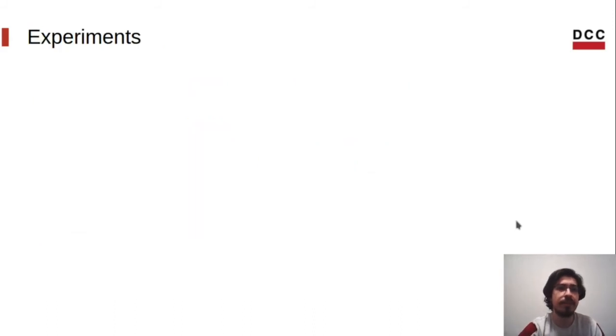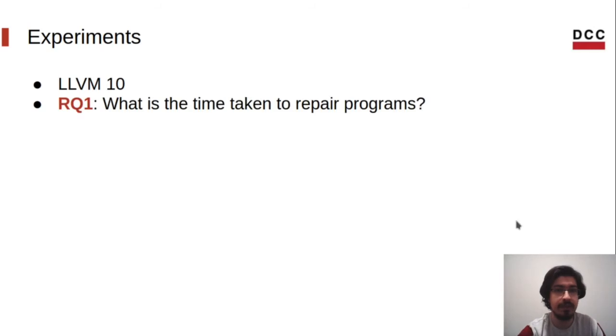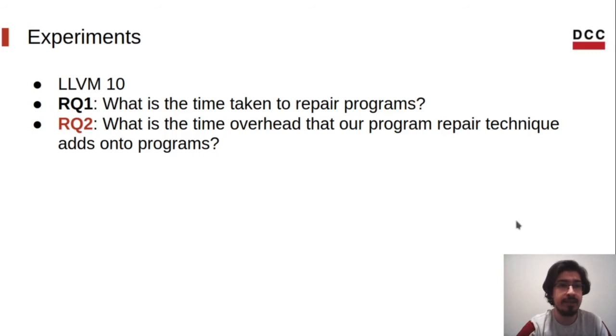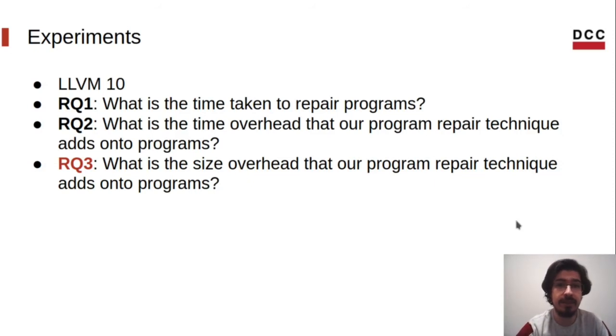We have implemented this transformation, or program repair, in LLVM, and using this prototype, we have conducted experiments whose goal was to answer 3 research questions. The first one is the time taken: what is the time taken to run our pass? The second is what is the time overhead that our program repair technique adds onto programs. And similarly, the third one is about the size overhead that our method adds to programs.